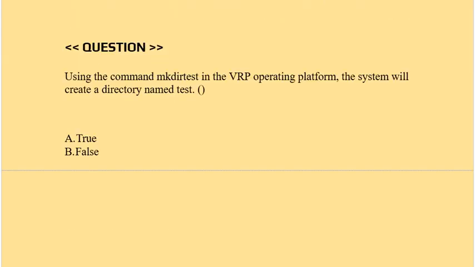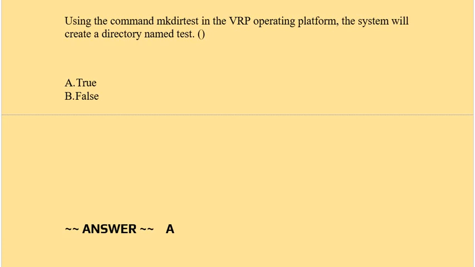Question is using the command mkdir test in the VRP operating platform, the system will create a directory named test. Options are true or false. Correct answer is option A, true.